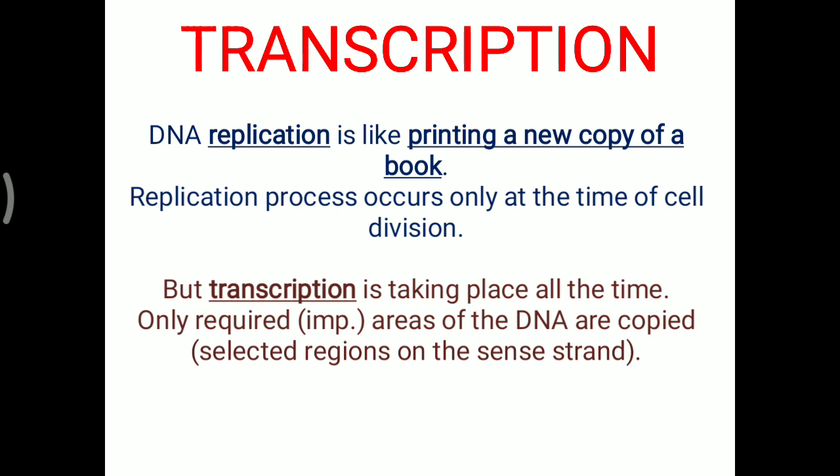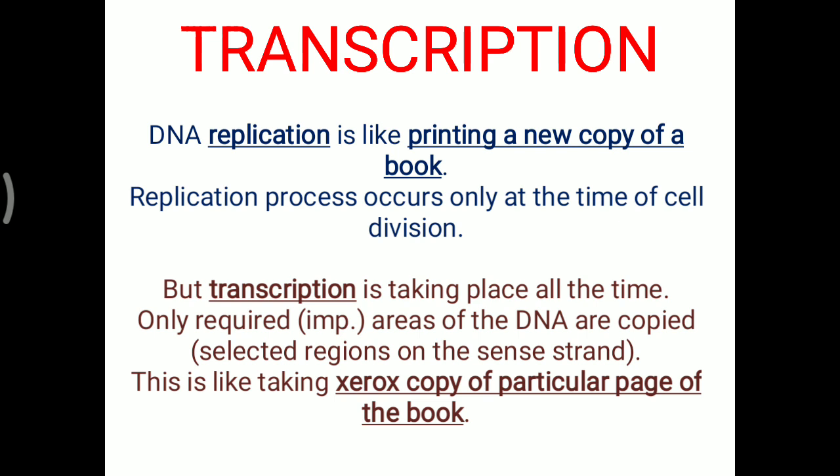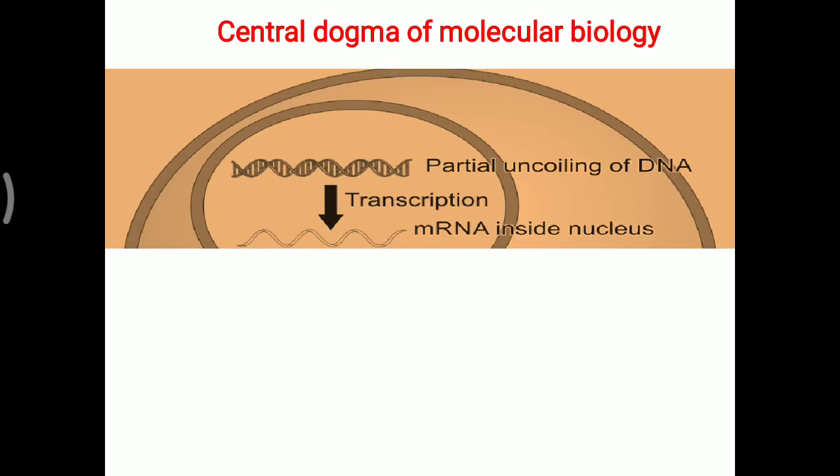Selected regions on the sense strand, and these selected regions are called a gene of the cell. This is like taking a Xerox copy of a particular page or important part of the textbook. So here the comparison of replication and transcription with the textbook is given. But the central dogma of molecular biology is what you have to understand. So simple: DNA to RNA formation is called transcription.